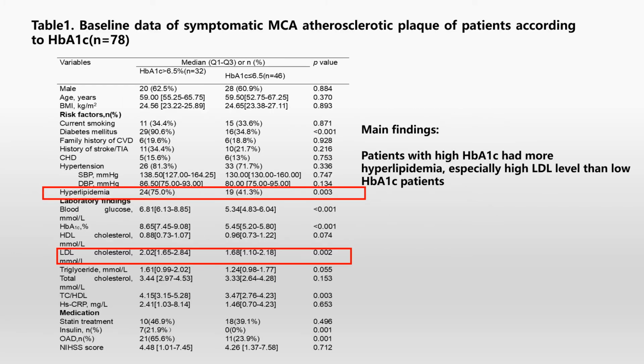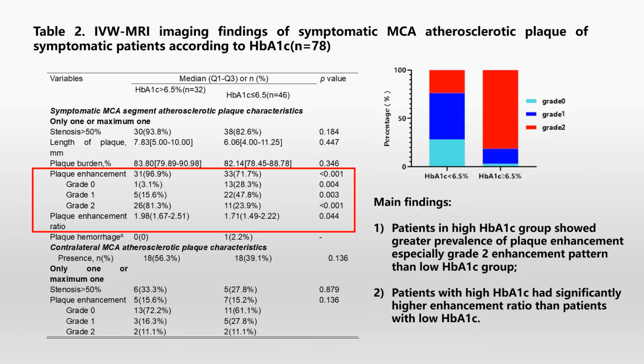This is our results. Table 1 shows the baseline data of symptomatic MCA atherosclerotic plaque patients according to HbA1c. We can see the patients with high HbA1c have more hyperlipidemia, especially high LDL level, than lower HbA1c patients.